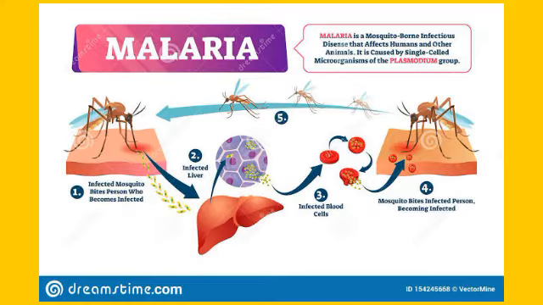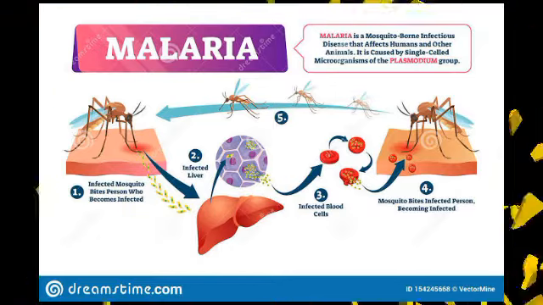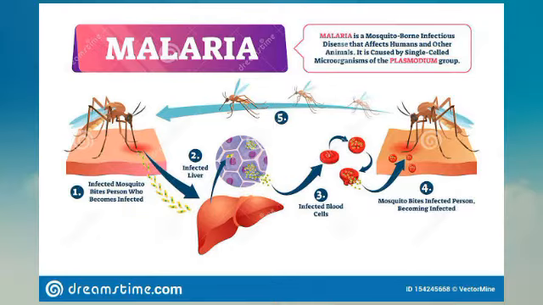It is caused by single-celled microorganisms of the Plasmodium group. So, when an infected mosquito that is carrying malaria bites someone who is free from malaria, automatically such a person contracts that illness of malaria. So malaria is one of the common illnesses that is found in Nigeria.